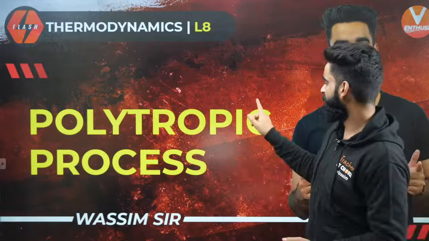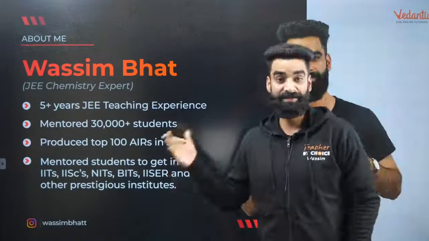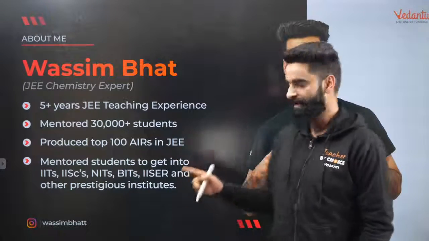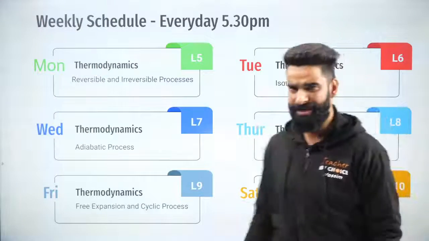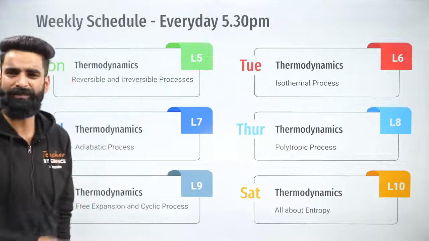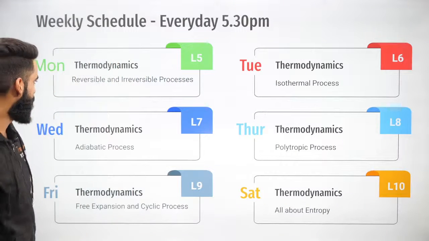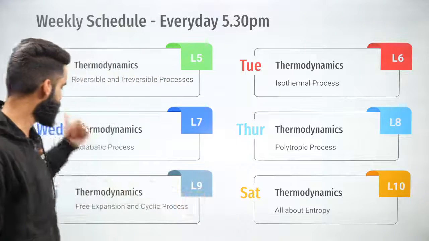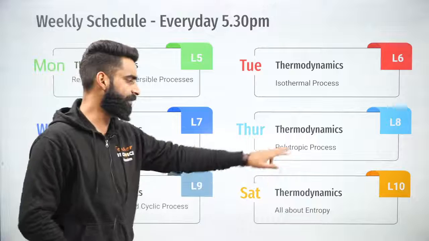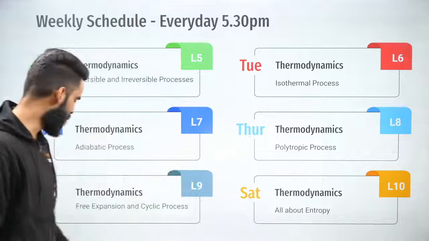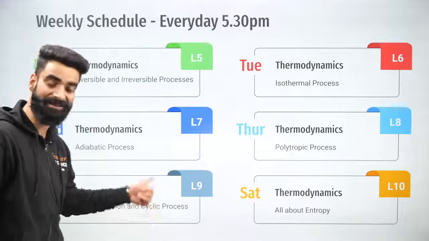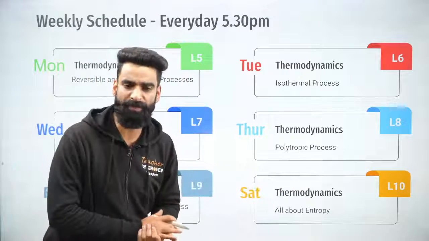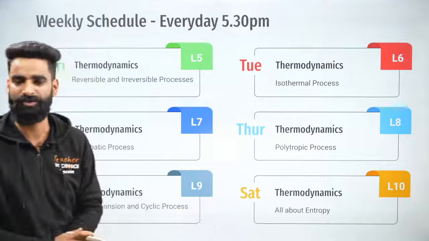Before starting the session, as I always say, my name is Wassim Sir and I'm your chemistry master teacher over here. Let me show you the schedule of the week, which I show almost in every session. We are done with the reversible and irreversible processes, the isothermal process, and the adiabatic process. Today we are going to talk about the polytropic process. Tomorrow we'll be talking about free expansion and the cyclic process. And on Saturday, we'll be talking about the entropy of the system, entropy of the surroundings, and entropy of the universe.